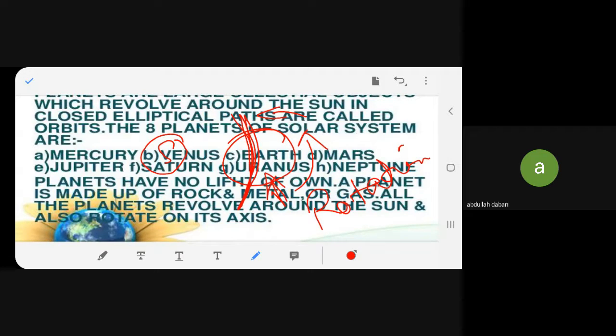All of you understood? The ones who are present in this online session, it's clear to all of you? Planets have two types of movement. One is around the sun, which is known as revolution, and one is on its axis, which is called rotation. Is it clear?